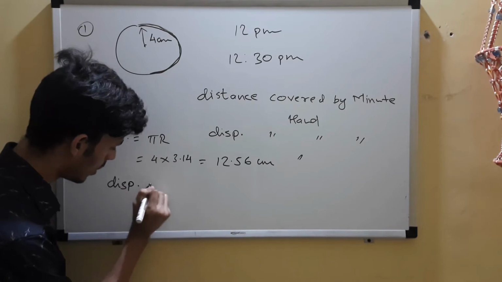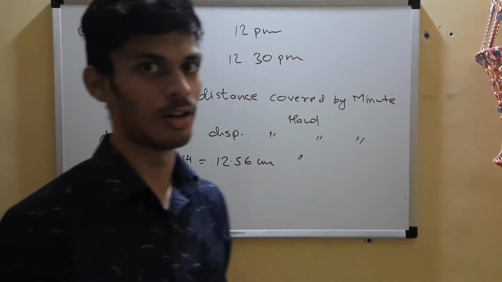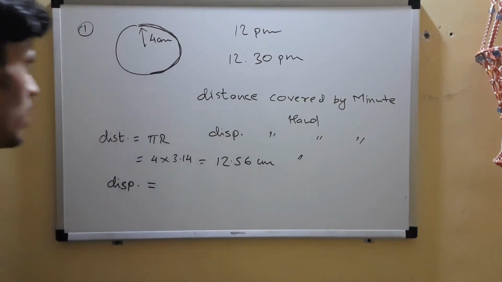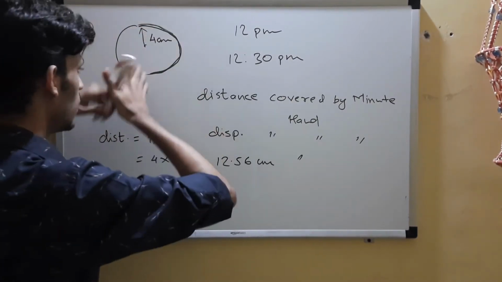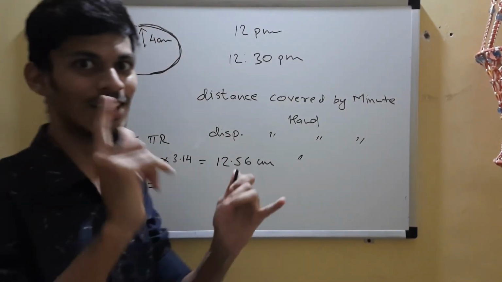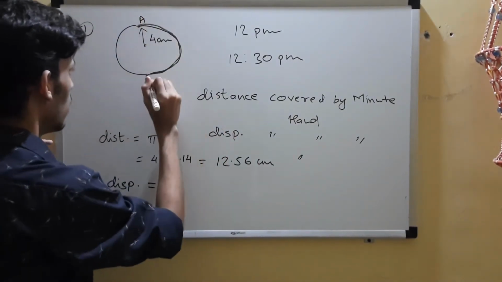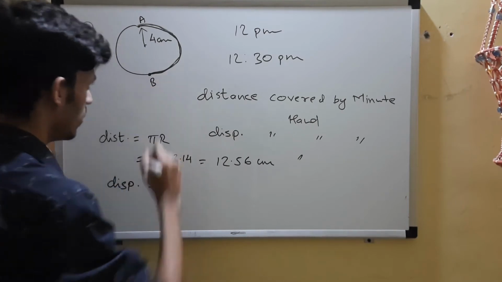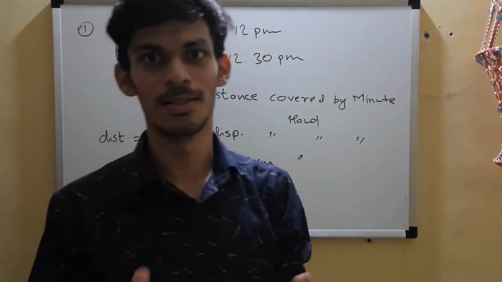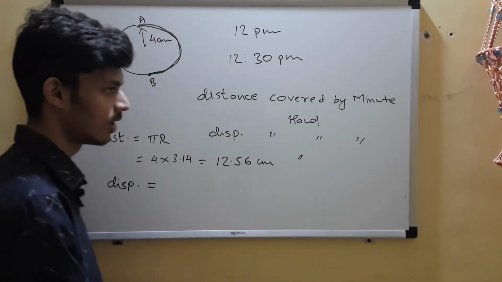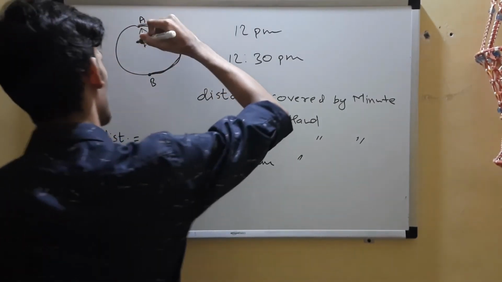And what about the displacement? Just give it a thought. You can try it. So what is the displacement? Look out for initial and final points only. So the initial point was over here, A, and the final point is over here, B. What is the shortest distance between them? The shortest length from the initial point to the final, not between.